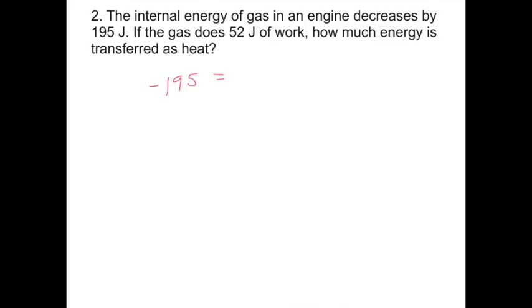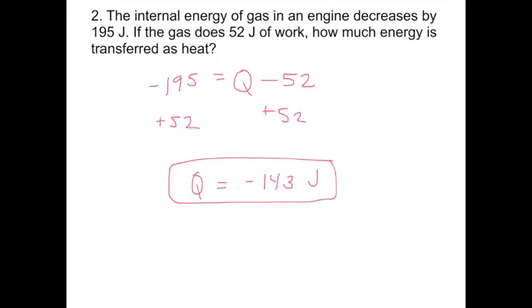That will be equal to Q, whatever this is, and then we'll be subtracting work again because it's done by the system. So minus 52. Now, if I add 52 to both sides, I get that Q, or the energy transferred as heat, is equal to negative 143 joules. This means that 143 joules are lost as heat.